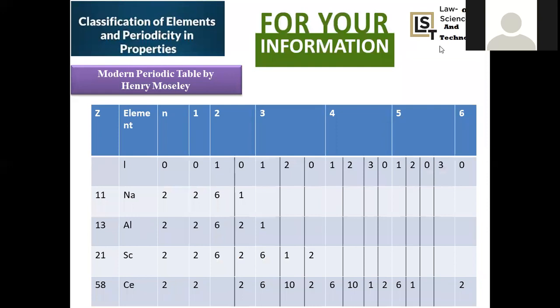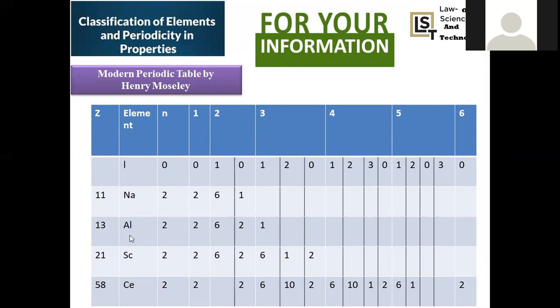And this is about the same elements, regarded with their valency electrons, and the values are provided. Sodium is given with atomic number 11, aluminum atomic number 13, scandium atomic number 21, cerium atomic number 58. For sodium, the principal quantum number will be 2, and for aluminum, the principal quantum number will be 2 because they are present in the same period. Scandium is also present in the same period.